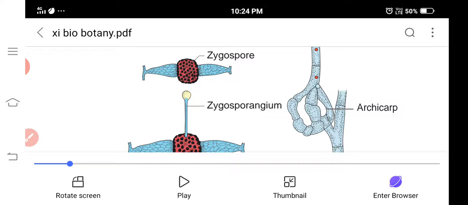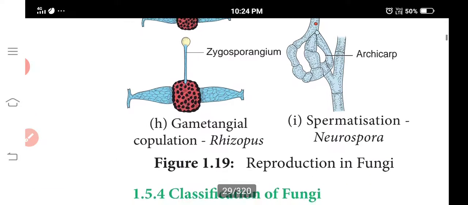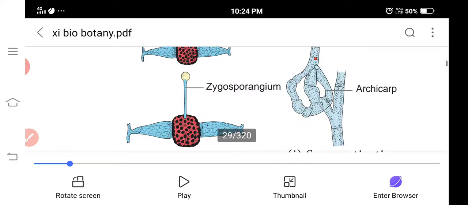When it occurs in some holocarpic forms, the entire thallus acts as a gametangium and as the reproductive unit. That phenomenon is called hologamy. So gametangial copulation means fusion of two gametangia, and zygospores are formed.